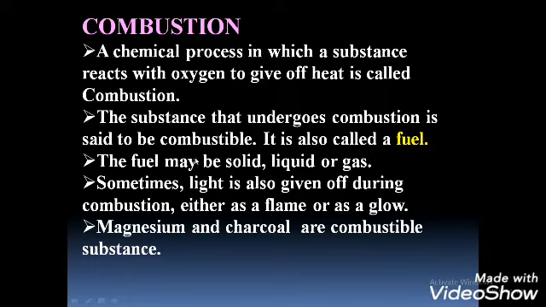A fuel may be solid, liquid or gas. Sometimes light is also given off during combustion, either as a flame or as a glow. Magnesium and charcoal are combustible substances. They are examples of combustible substances. Understand? Then what do you mean by combustion? A chemical process in which a substance reacts with oxygen and gives off heat. What are the examples of a combustible substance? Magnesium and charcoal. The substance that undergoes combustion is said to be combustible, or it is also called a fuel. It may be solid, liquid or gas.